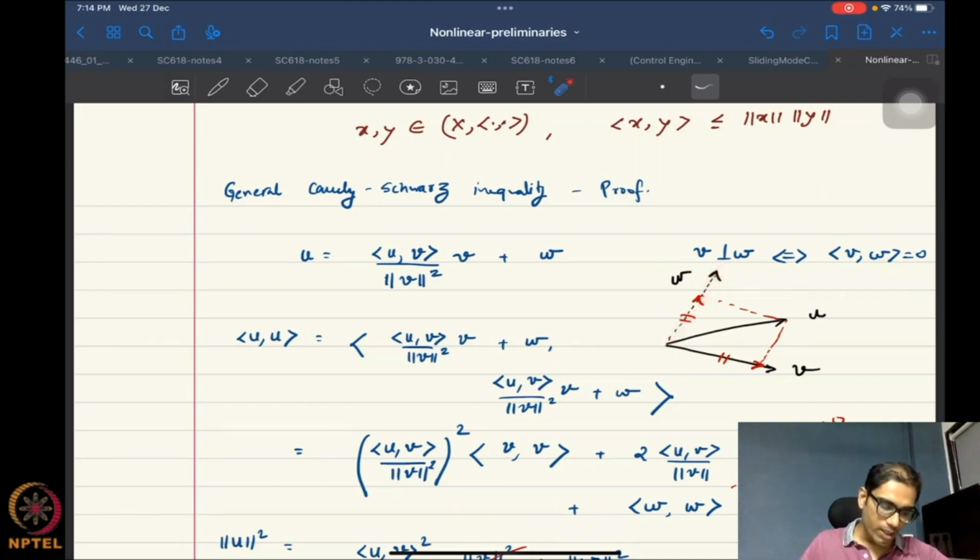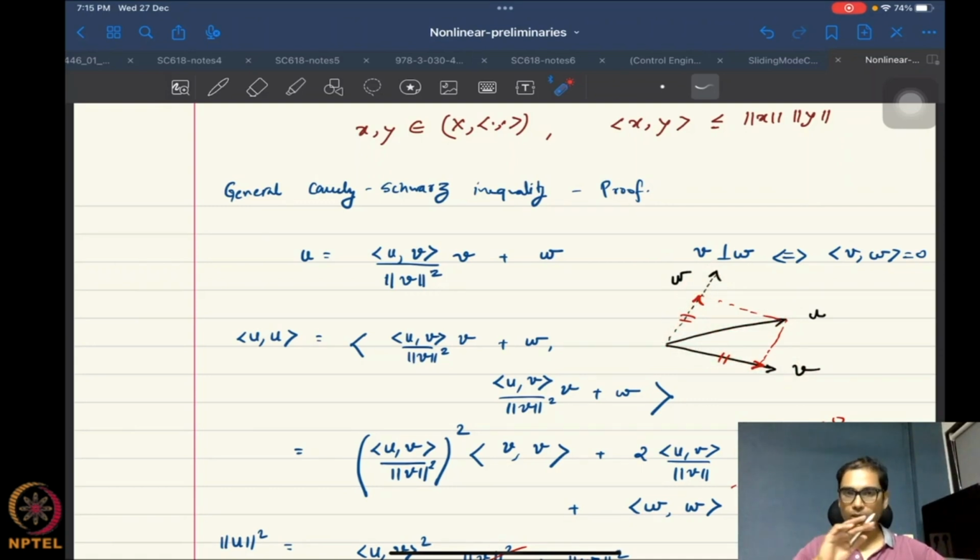So how do you get the component along v? You just take the inner product and divide it by norm v squared. Essentially, the inner product is seen as a projection, and then you have some vector w which is orthogonal to v. So you can always break any vector into these two components.